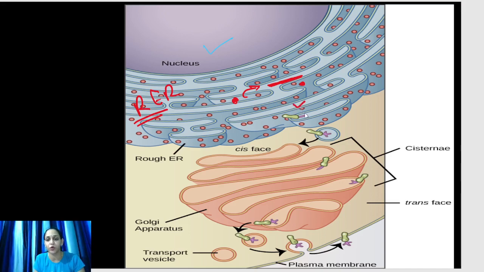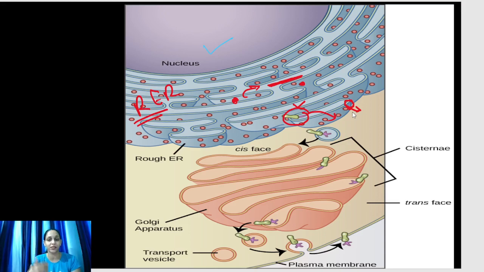The modified protein comes towards the Golgi bodies, and small smooth patches are present in the rough endoplasmic reticulum. The ribosomes are not present here; small smooth patches will be present in the rough endoplasmic reticulum.